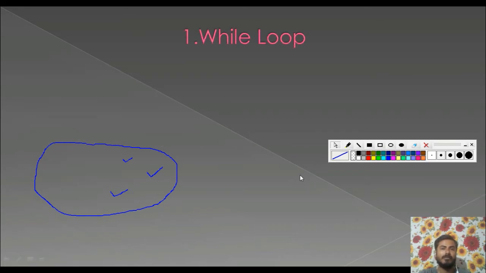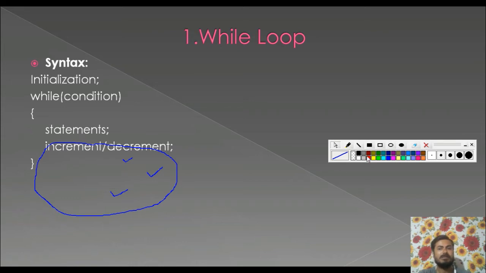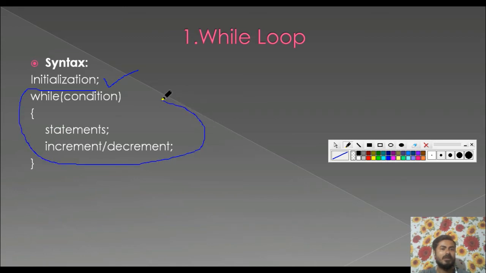So while loop, let us see the syntax first. In the syntax we can see first of all there is initialization. That means we give the initial value for a variable which we are using in the loop. So in the loop we use a variable for looping, and for that variable we have to initialize a value.